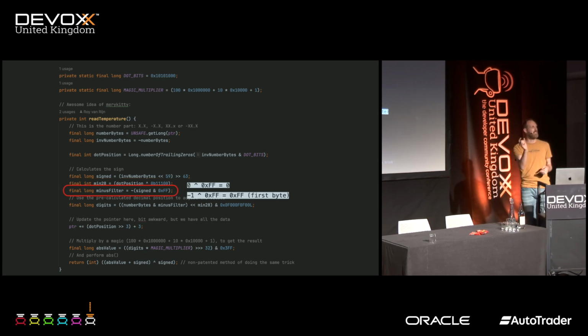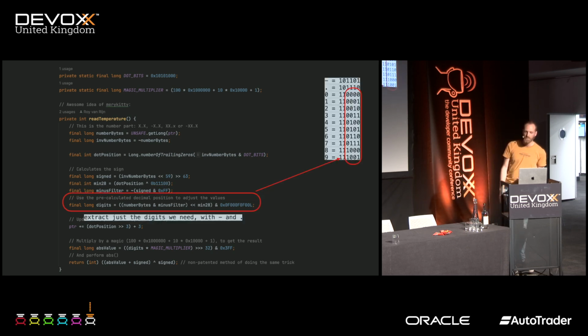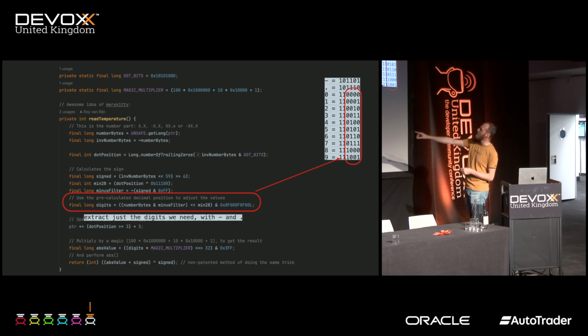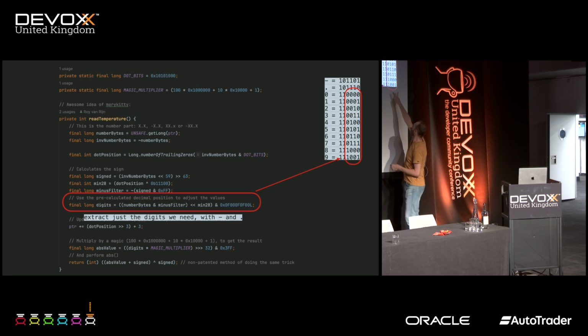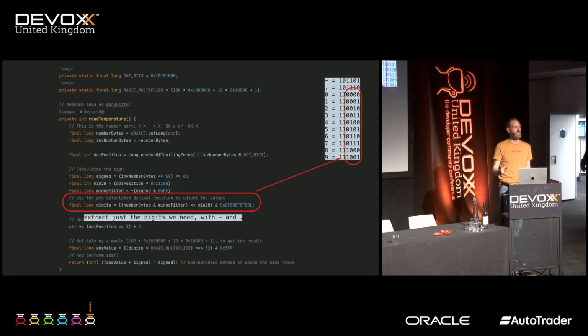Now we isolate, or we create a mask. If there's a minus, we need to mask out some data. And now we isolate, using this 0f, 00f function, only this part of the digits. The rest becomes 0. So now we kind of have the things that we want. We've got all the ingredients.